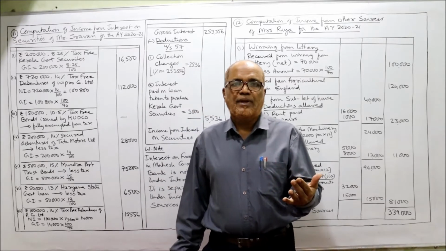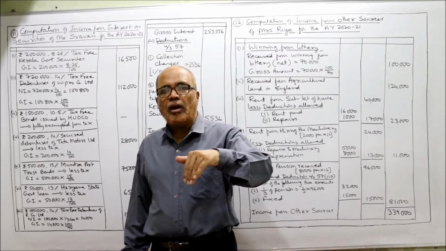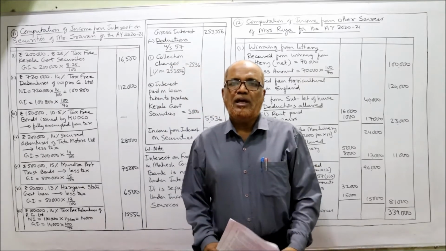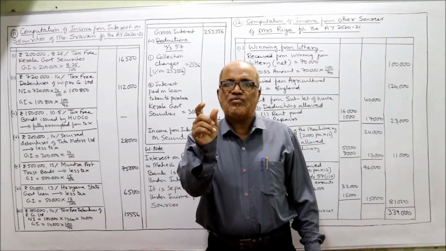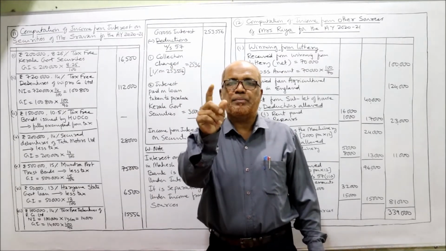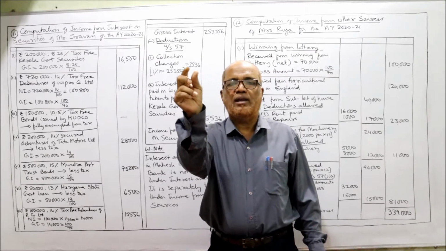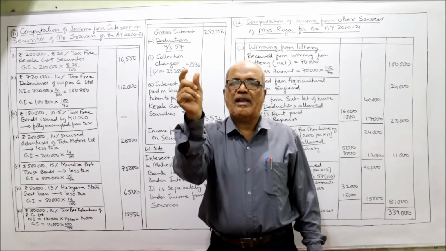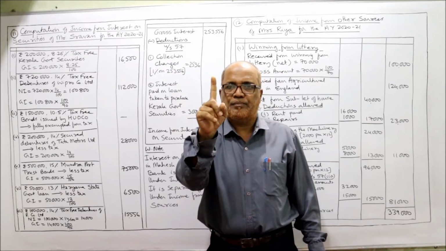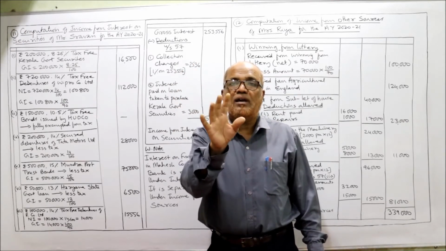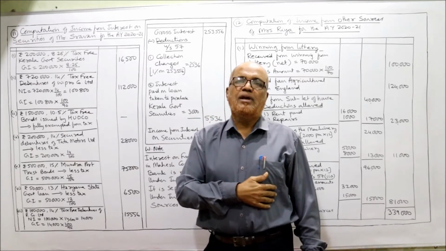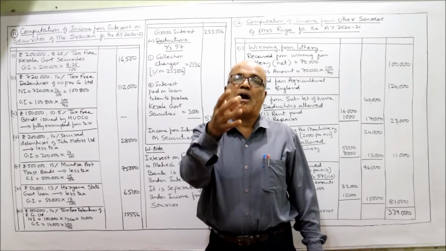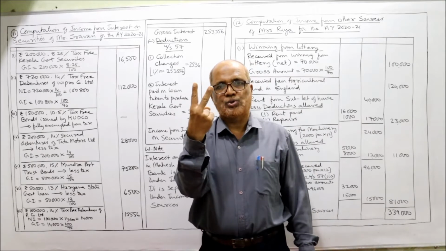Tax-free security may be government or commercial. If it is a government tax-free security, only one step. GI is equal to face value into rate by 100. Gross interest is equal to face value into rate by 100. Only one step. Which one? Tax-free government security. If it's a tax-free commercial security, two steps.